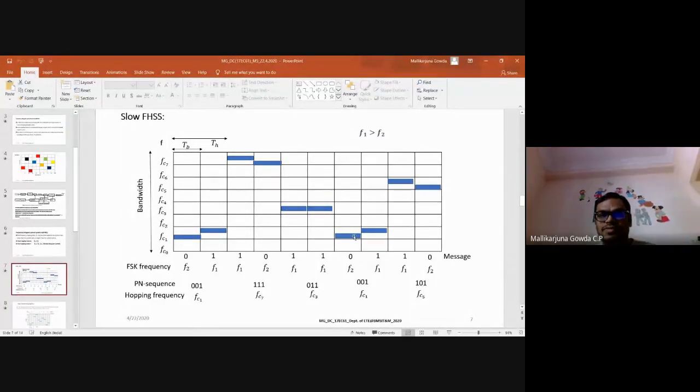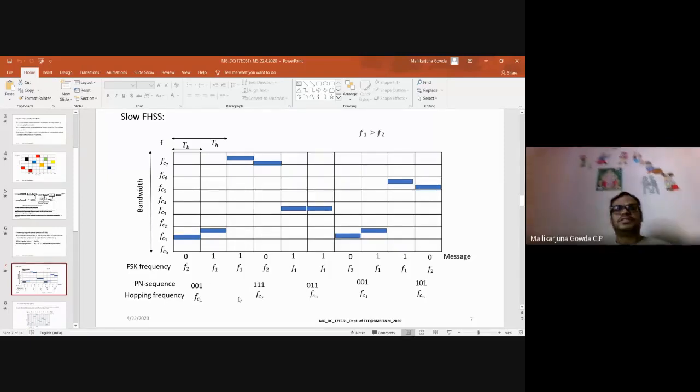Next is 0 1. So 0 I transmit with F2, 1 I transmit with F1. For that, the hopping frequency is FC1. So this is FC1 plus F2, and this point is FC1 plus F1. And the next bits are 1 0, so F1 first, and for that the hopping frequency is FC5. So this is FC5 plus F1, and this is FC5 plus F2. I hope this is clear, how the hopping is done.